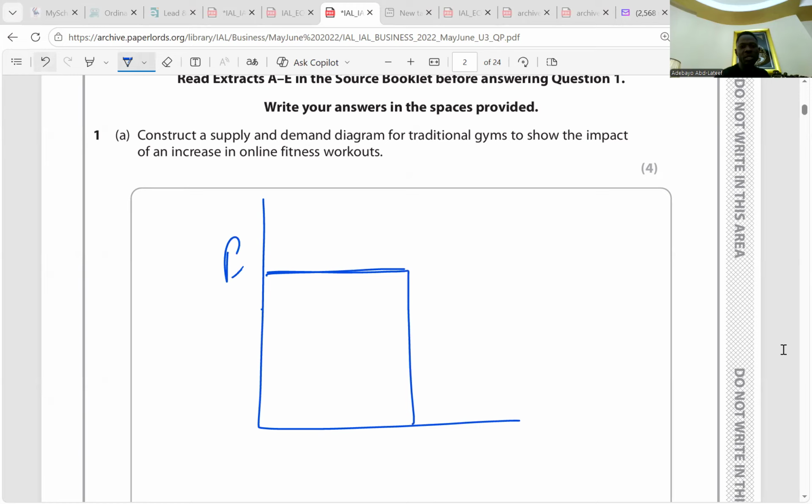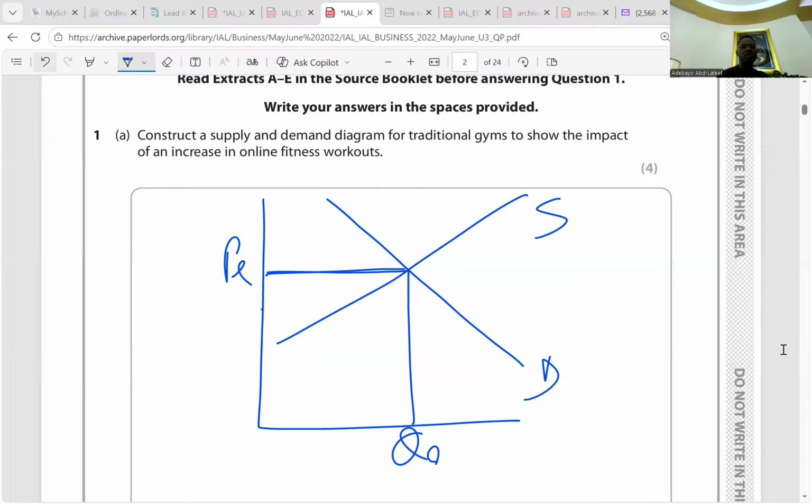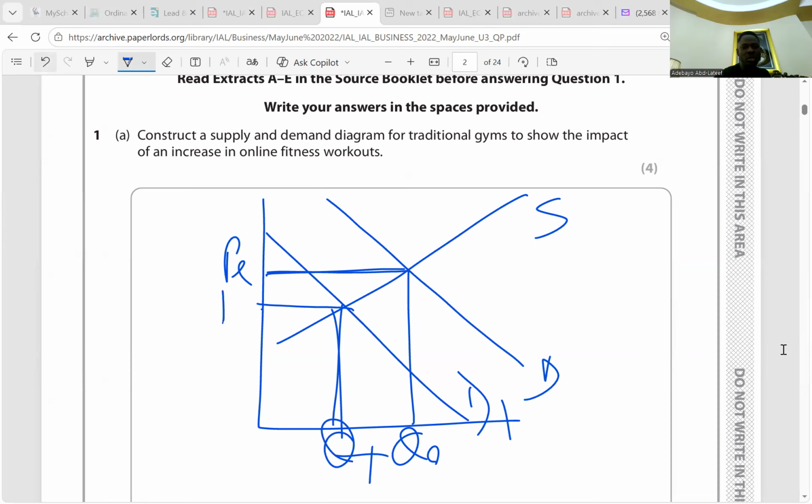So we have PE, QE, and it has to be on the line. Demand and supply. So a leftward shift for traditional gym would reduce the quantity demanded. So that's from QE to Q1. But before that, we're going to have a leftward shift from D to D1. So we're going to have here. You have to draw better than me anyway. So this Q1 and this P1.